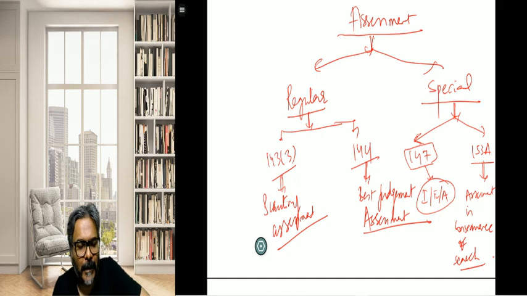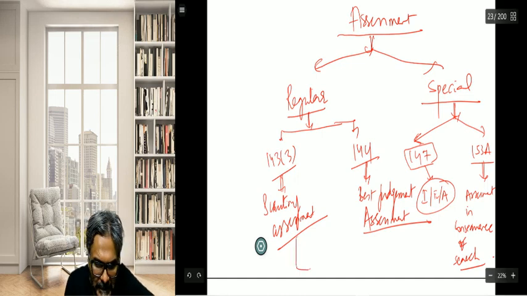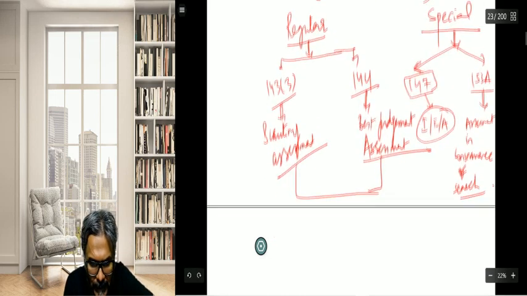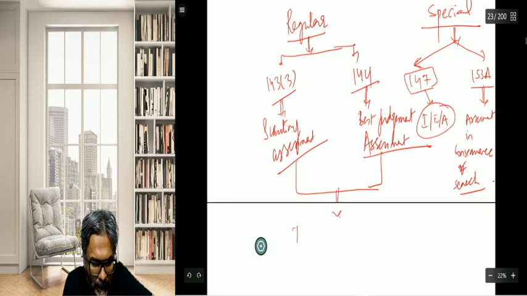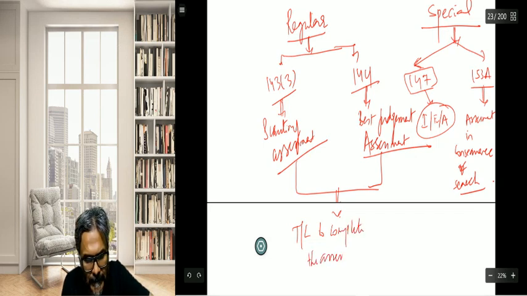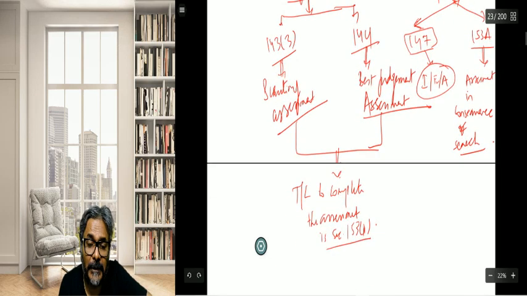Fine. Now the time limit, students, here the best part is that the time limit of completing the assessment, just right here, the time limit to complete the assessment for this is section 153(1). Students, many students complain, sir, about the time limit, we are very terrified about the time limit. Students, at least for the completion of assessment, you need to know the time limit.